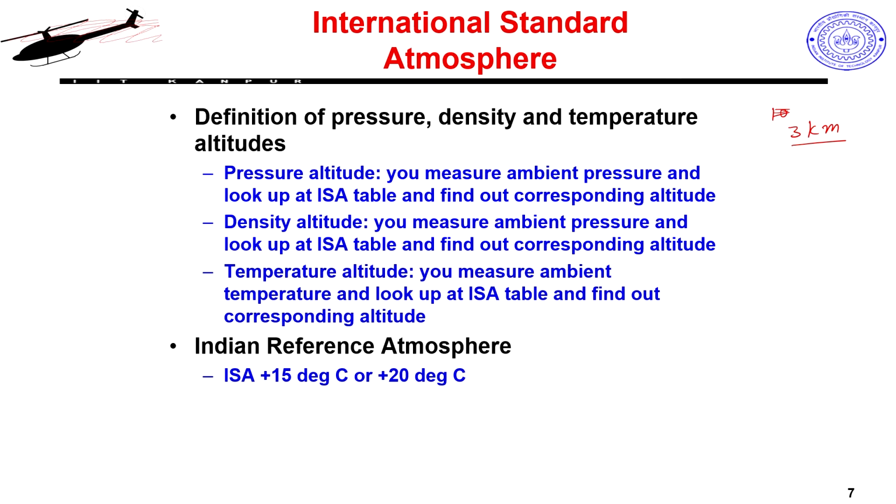Am I making sense? Everybody at the back? So the same way, you simply measure your ambient pressure and find some number. Now what will I do? I will put this number in my table, or look at the table and see where this pressure comes. Oh, this pressure comes at actually 3500 meters.